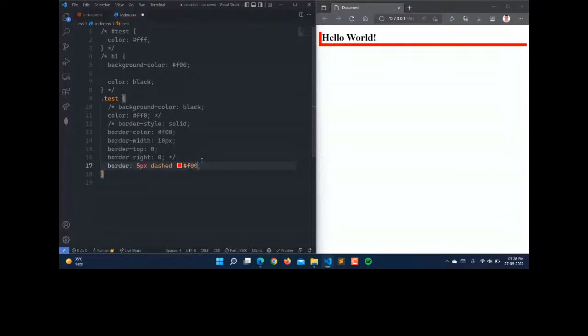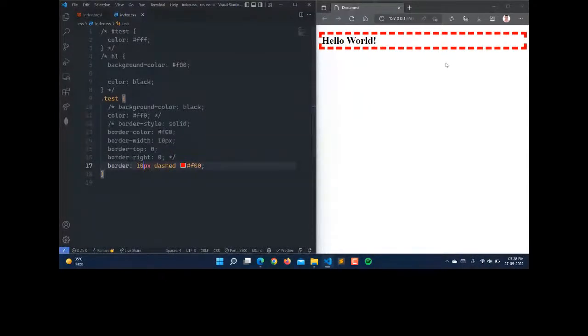Save this. Now you can see that in the shorthand also we have the same type of border, 5 pixel, and its style is dashed. And then we have the color right here. So I hope you have understood about the border here.